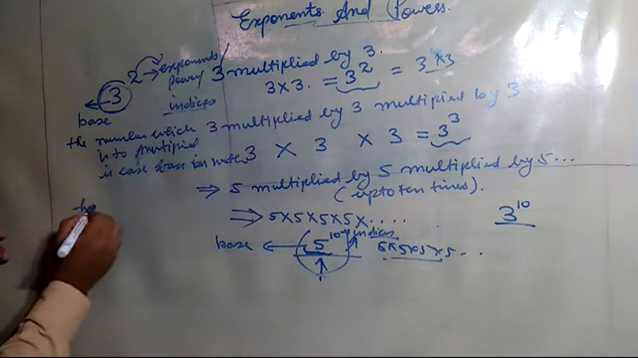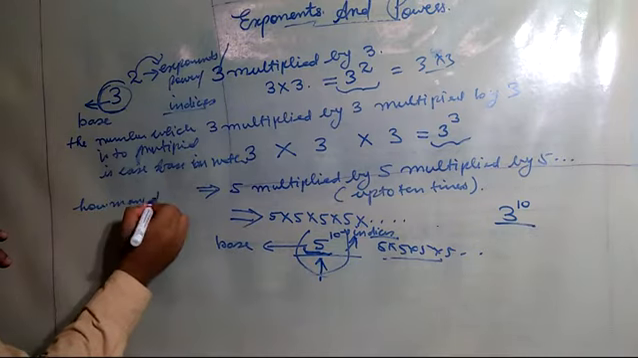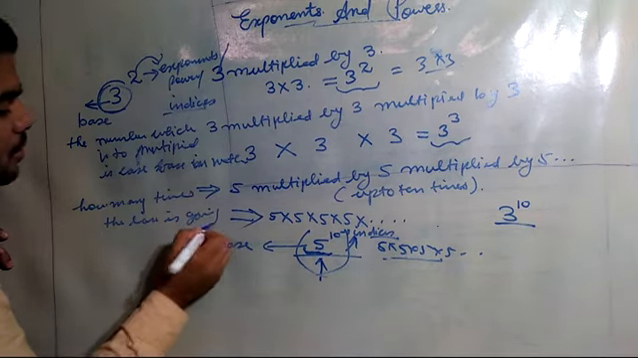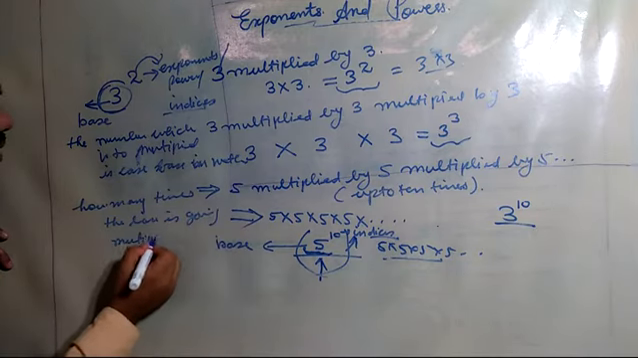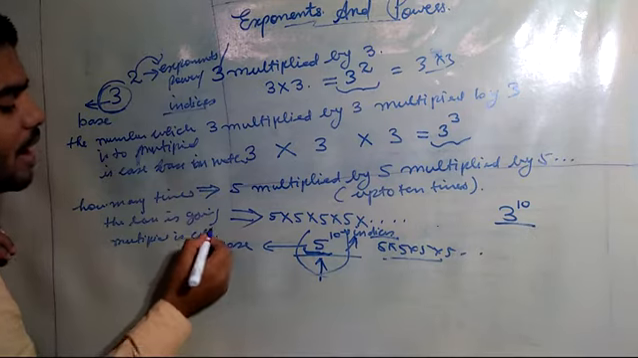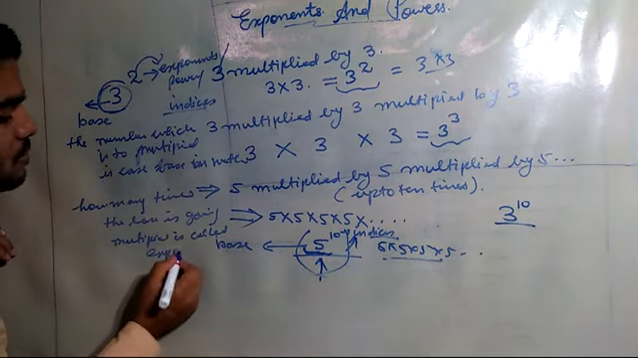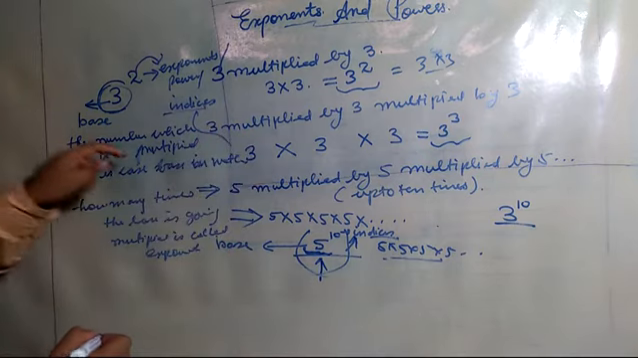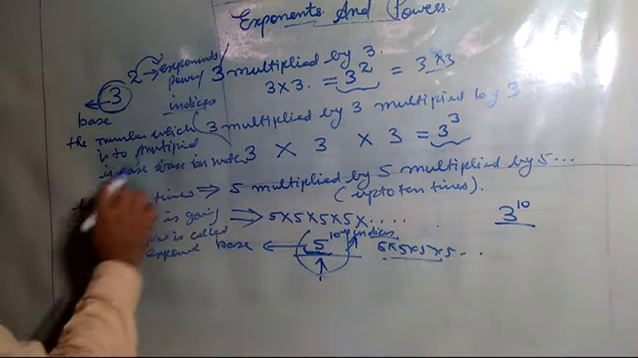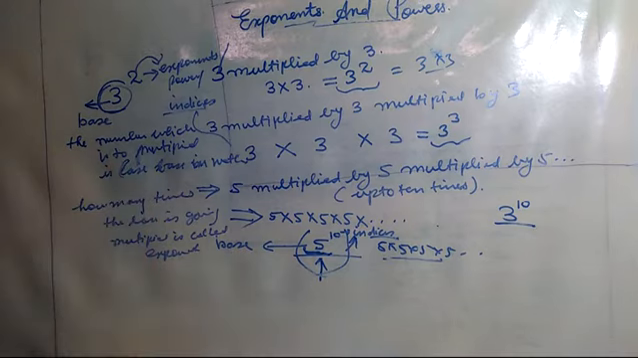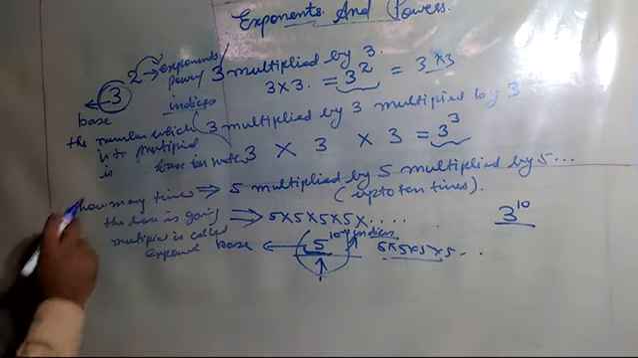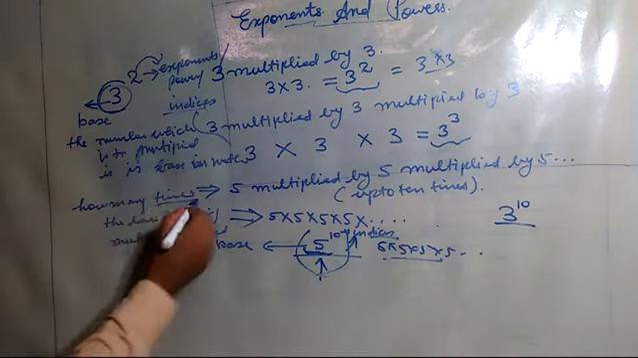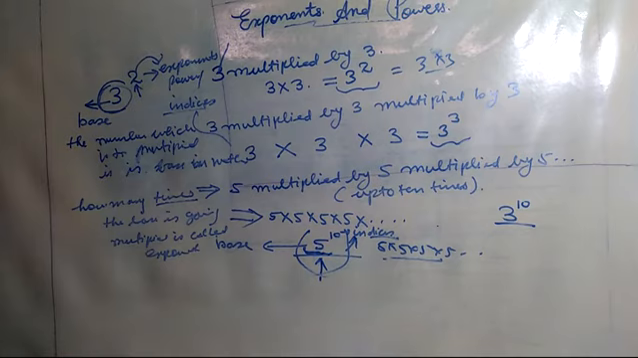And how many times the base is going to be multiplied is called the exponent. So the number which is to be multiplied is the base. And how many times it is going to be multiplied, like here 2, this is called the exponent.